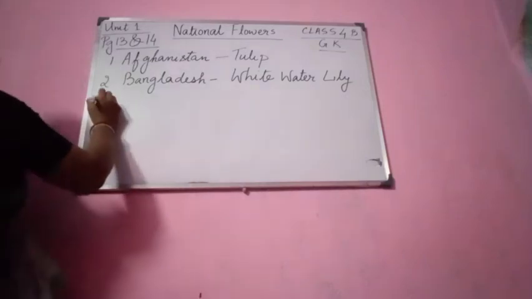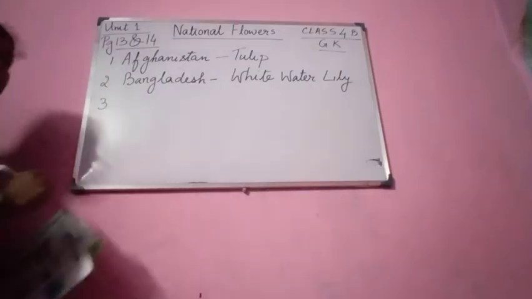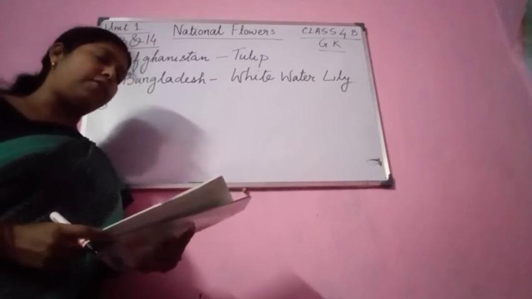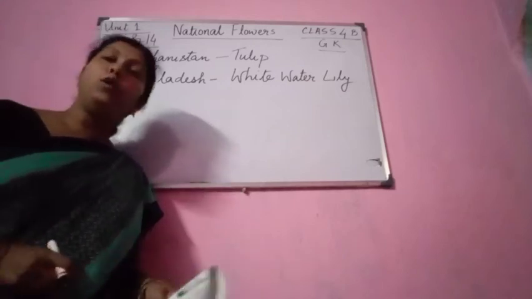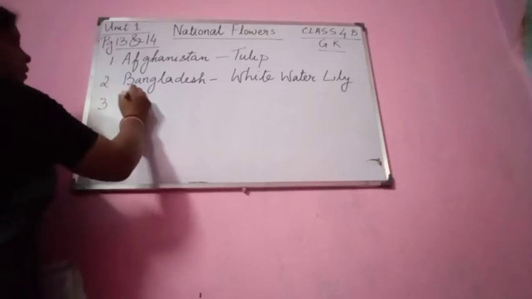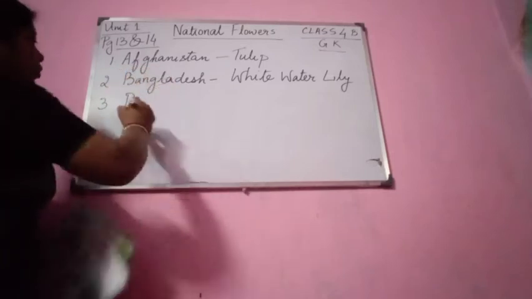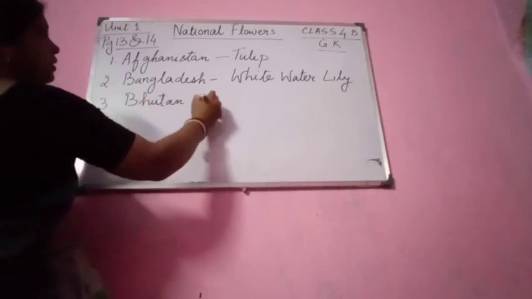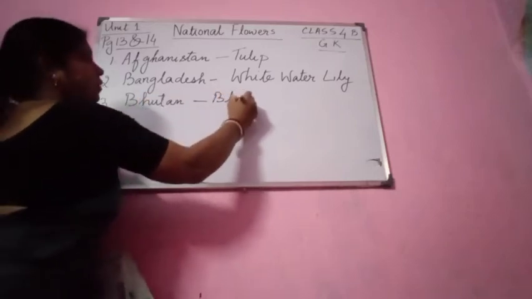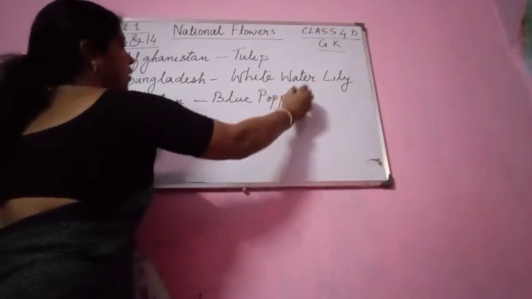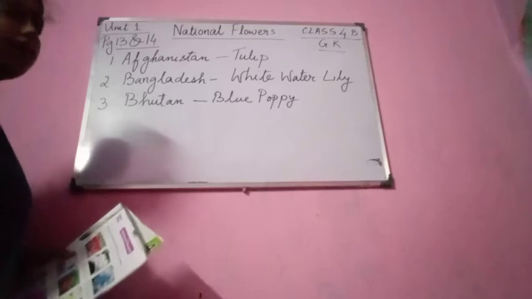Next one, what is the national flower of Bhutan? That is blue poppy. The pictures are given, you can see, of Bhutan. It is blue poppy.